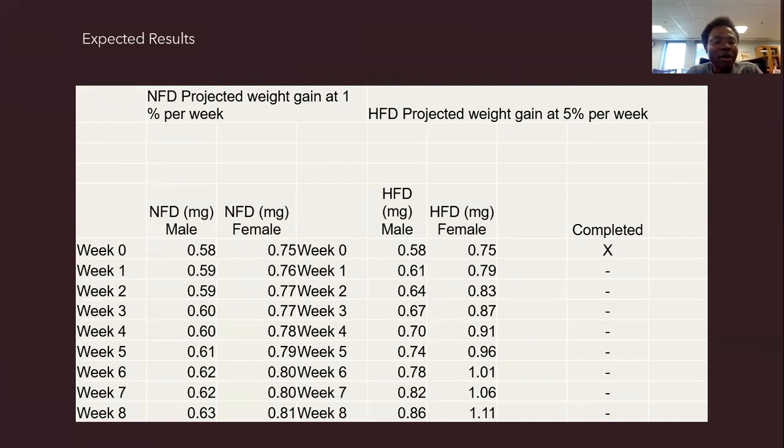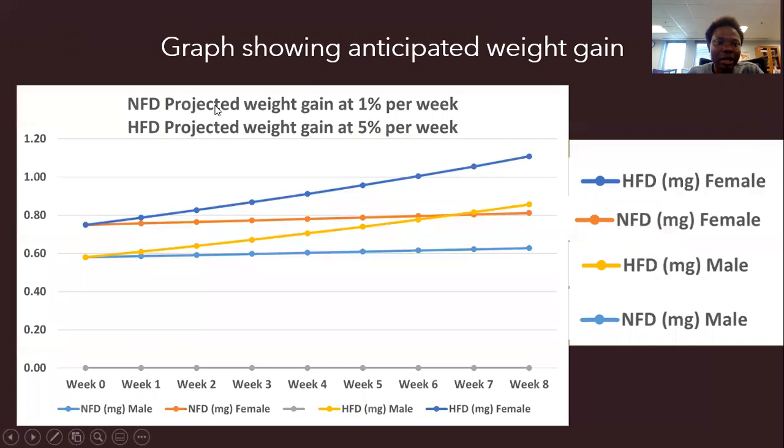So we have normal fat diet projected weight gain at 1% per week, and then we projected weight gain of 5% per week for high fat diet. Then we combine and we compare. So at the end, this is our data graph showing the anticipated weight gain. We had the normal fed diet projected weight gain at 1% per week, and the high fed diet projected weight gain at 5% per week.